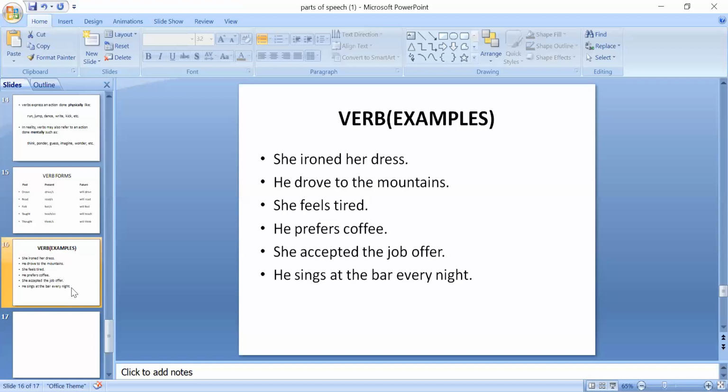Number 6. Mr. Kashif was disappointed with the girls. At the end of the sentence, adjective is written.